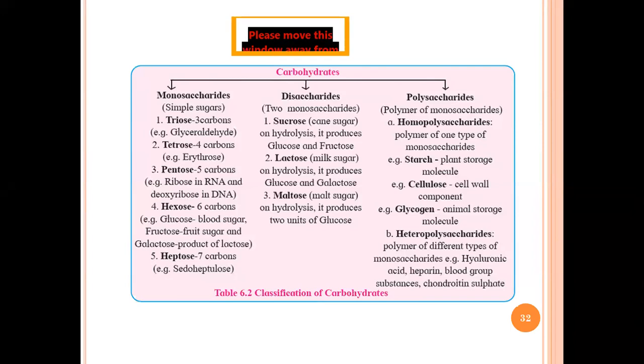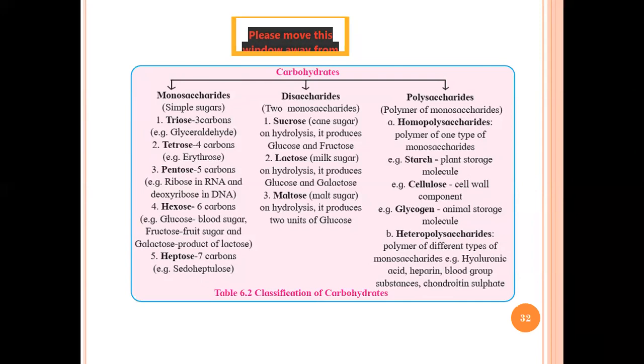A homopolysaccharide is something where the whole molecule, the whole polymer, is made up of only one type of monosaccharide. Like we saw, in starch only alpha glucose is present. Even though it is branched or unbranched, that doesn't matter here. What matters is what it is made from. So starch was made entirely of alpha glucose, and cellulose entirely of beta glucose. So it means they are made up of only a single type of monosaccharide, and that's why they are called homopolysaccharides. And examples, as I mentioned, starch, cellulose, glycogen, all of them are homopolysaccharides.